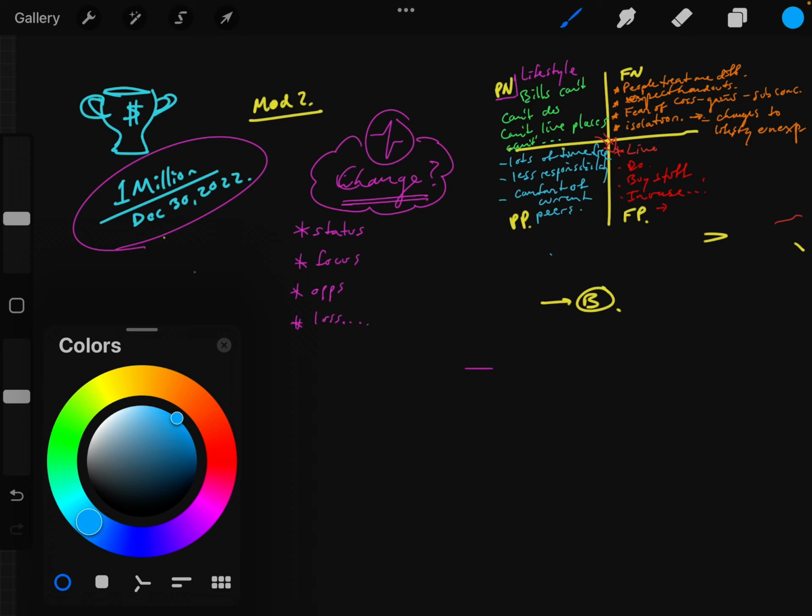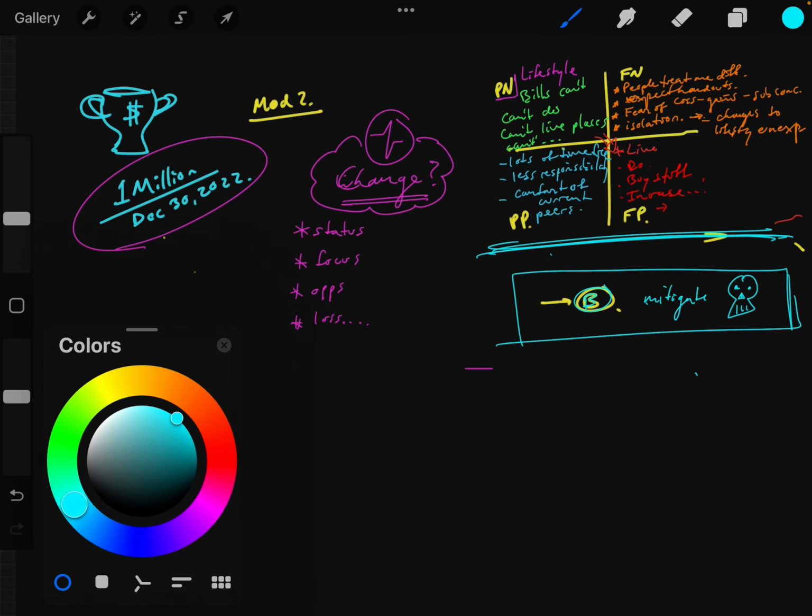And then if we dive in a little bit deeper and say, okay, so this quadrant is really, really helpful to see, but how do we capitalize on the benefits while mitigating the risks, right? So mitigate the risks. This is the way to do this, right? So basically, what you're trying to do is work in this direction, right? Where you're deciding, okay, how do you preserve present positives? And how do you mitigate future negatives, right? How do you do that?